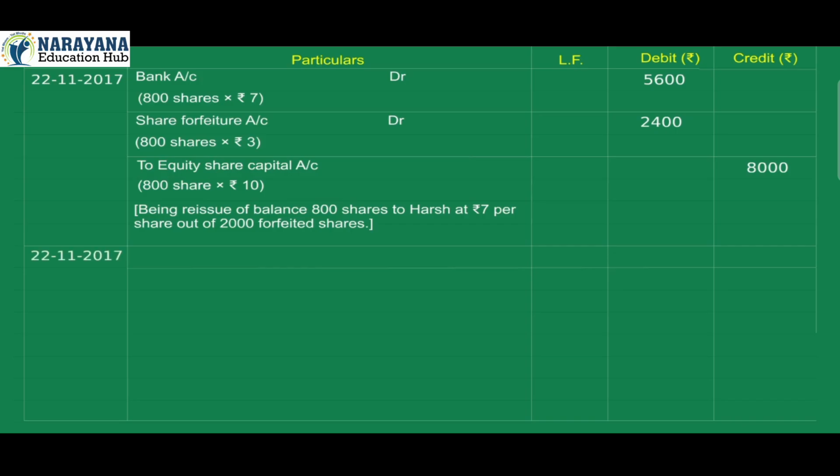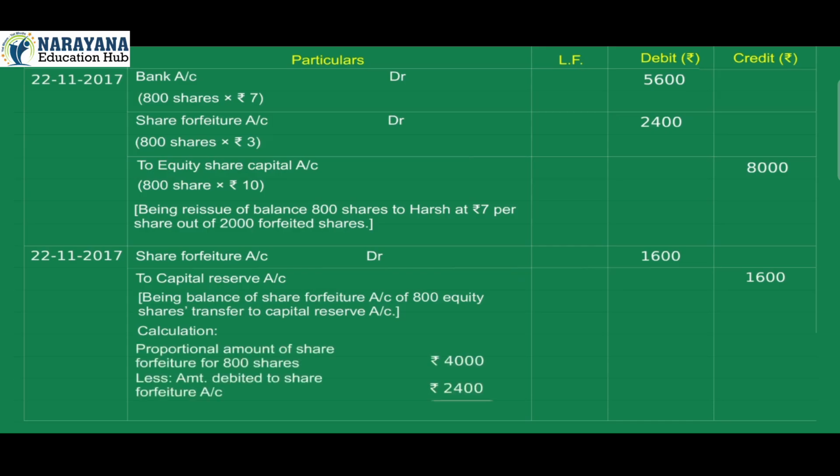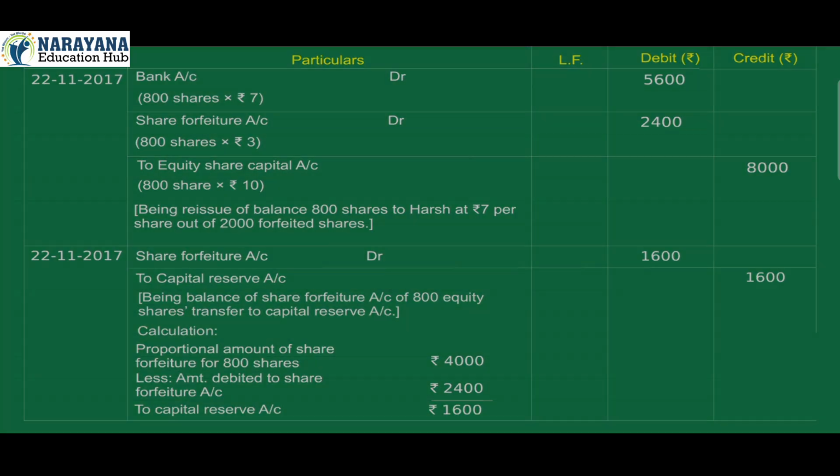22 November 2017. Share forfeiture account debit 1,600 to capital reserve account credit 1,600. Being balance of share forfeiture account of 800 equity shares transferred to capital reserve account. Calculation. Proportional amount of share forfeiture for 800 shares rupees 4,000 less amount debited to share forfeiture account rupees 2,400 to capital reserve account rupees 1,600.